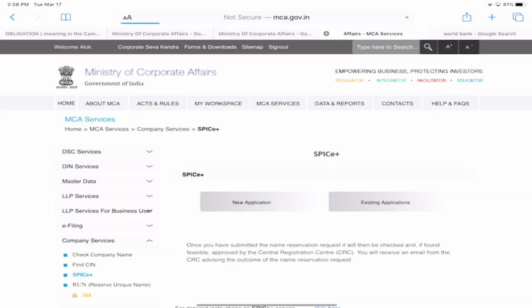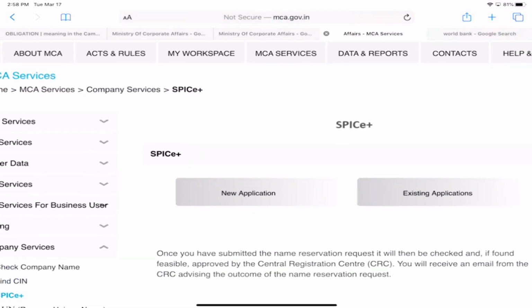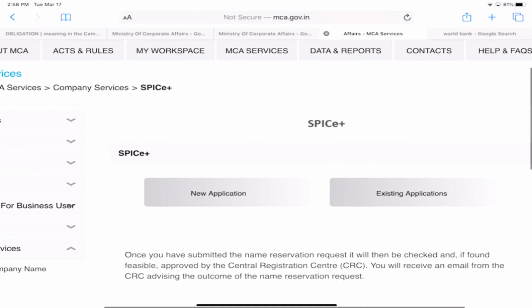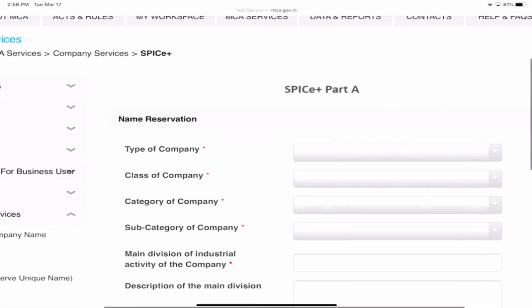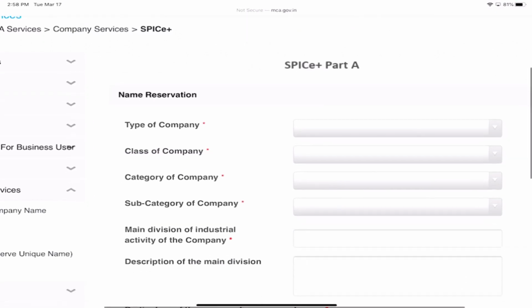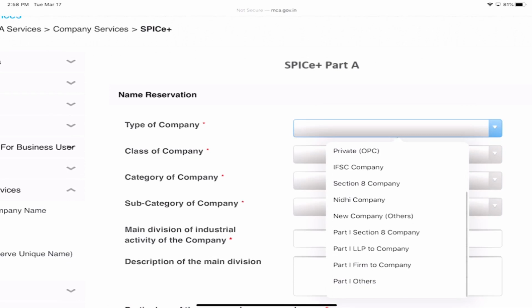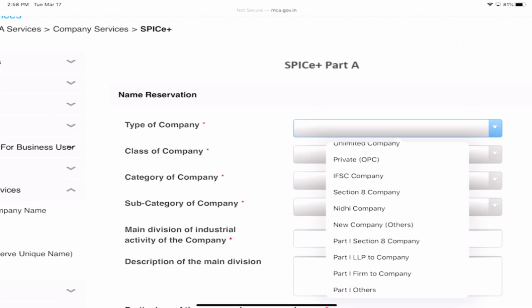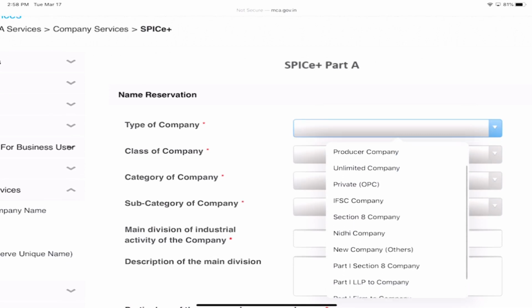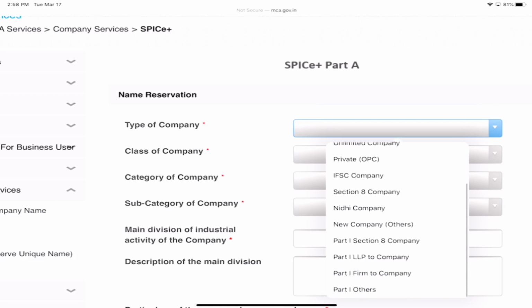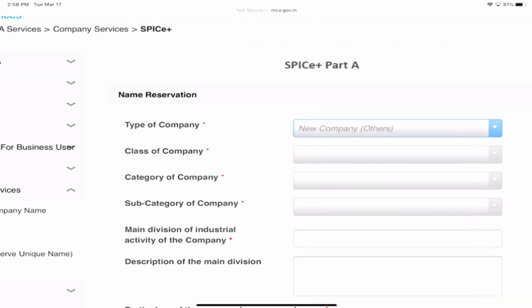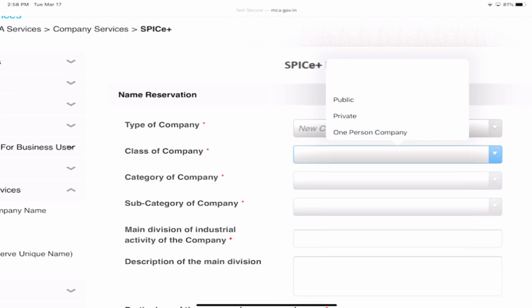Once we click on Spice Plus, we get a window like this on the MCA website. Here we have two options, as you can see: new application and existing application. We go to new application. This is Spice Plus Part A, which is for incorporation of companies. We go for the name. Here we have different options: producer company, unlimited company, private, Section 8, Nidhi, new company, others. For a private company we'll say new company, others.